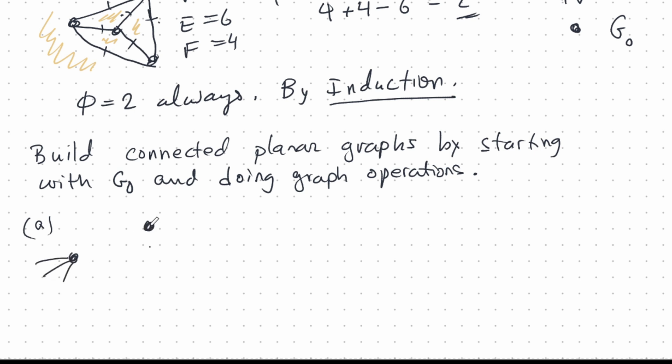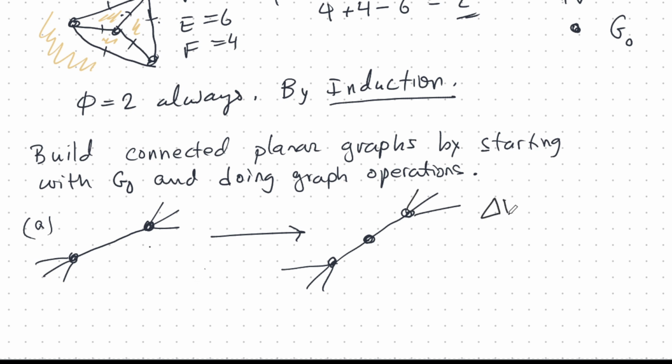Okay, it may be connected to a lot of edges and vertices, but between 2 of the vertices, what I can do is add another vertex. So I can break that edge into 2 edges and add another vertex. So let's calculate the change in the number of vertices. Well, that's +1 because we added a vertex.